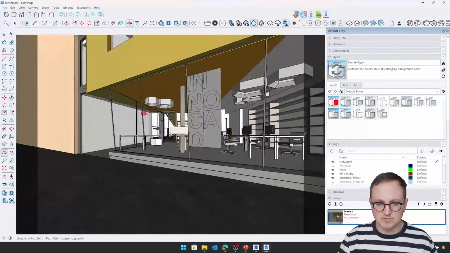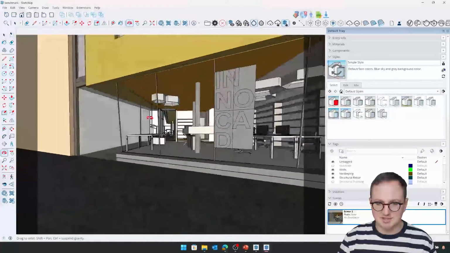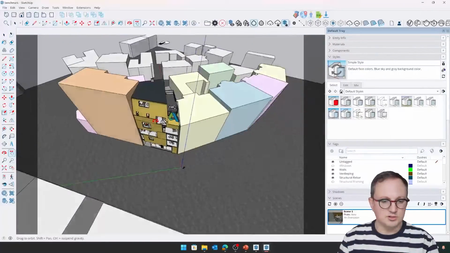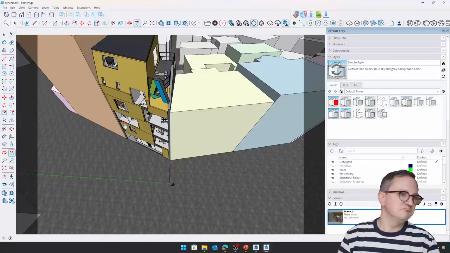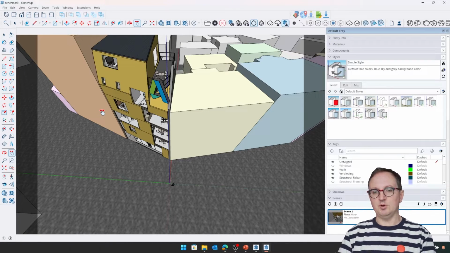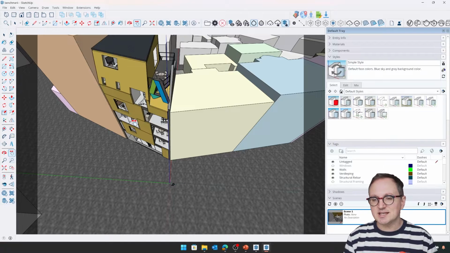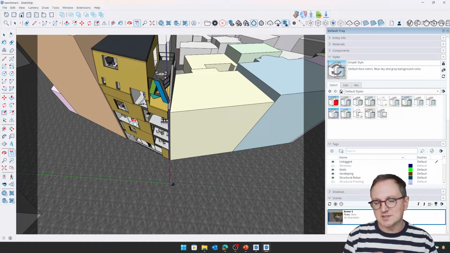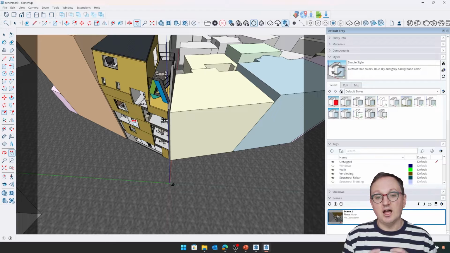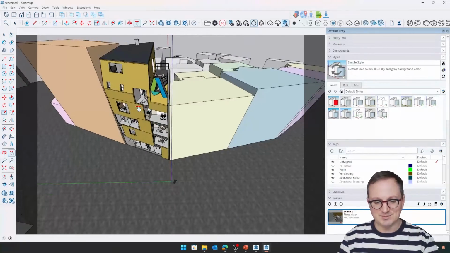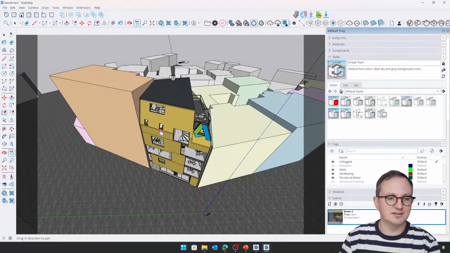I can feel this just moving around, just turning like this. This is matching up with my mouse movements. As we move and zoom, it's all a lot nippier and smoother and nicer. You know, that's what I want. I'm working on this all day. I want it to feel good. It feels really great. This is actually one of the biggest improvements in my eyes to SketchUp for a long time, and it's fantastic. This is also opening the doors to some other new things as well, which we can talk about in a second.